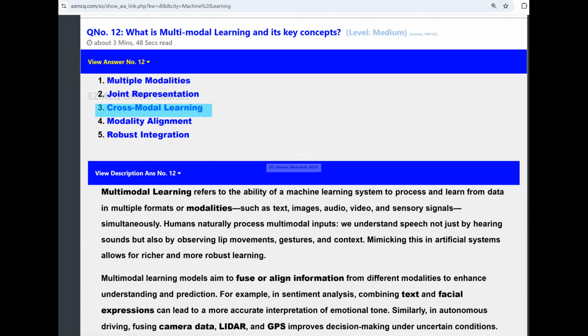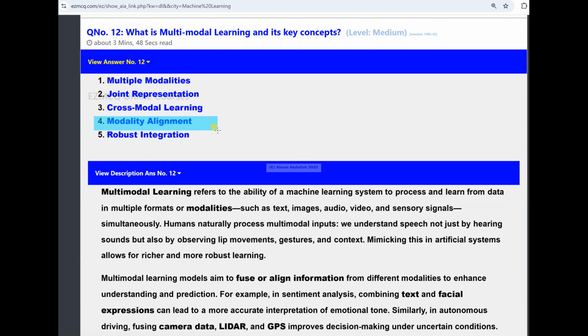Also, when one modality lacks sufficient labeled data, other modalities provide complementary strength and support across the modalities, improving the performance of the model. So this is a certain application domain.